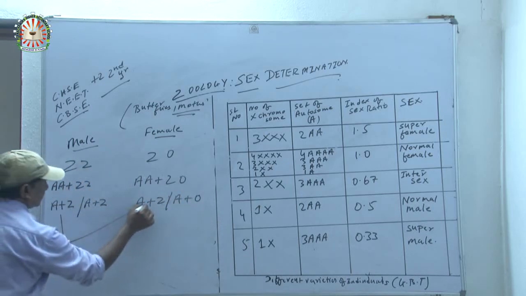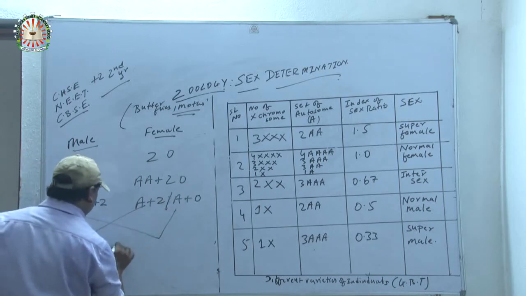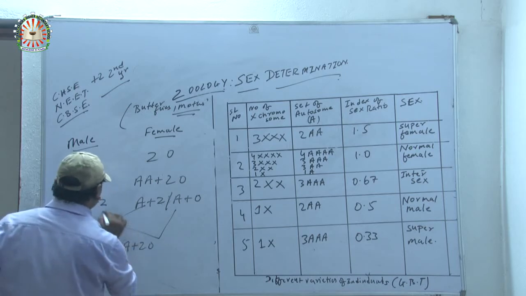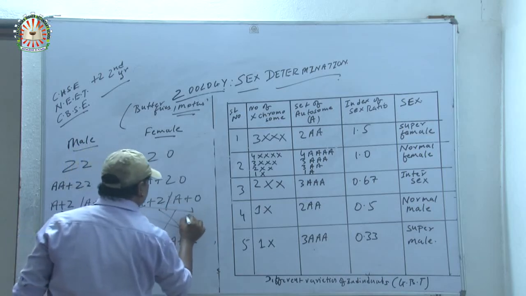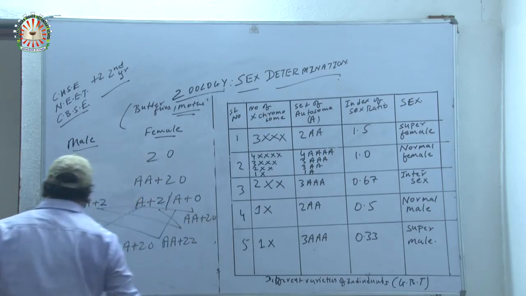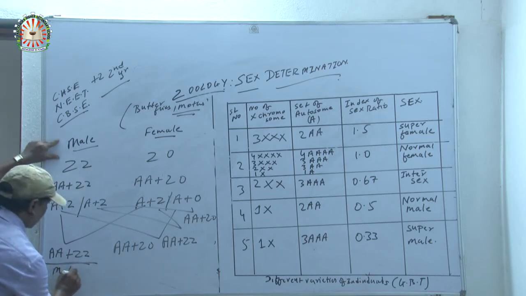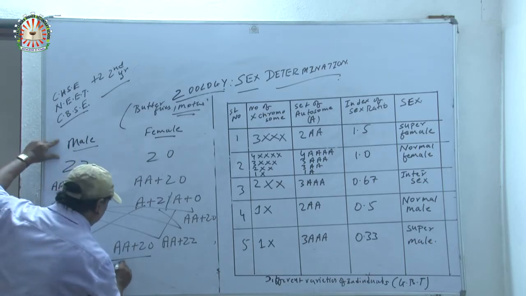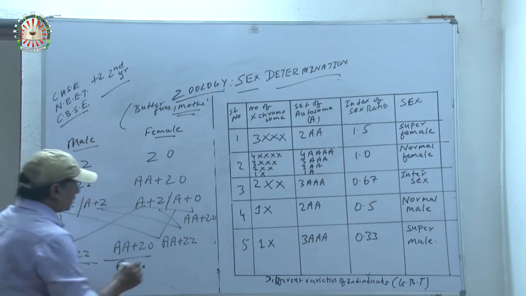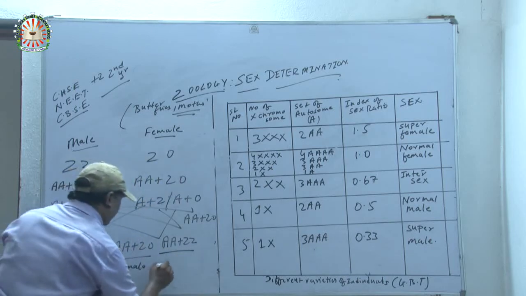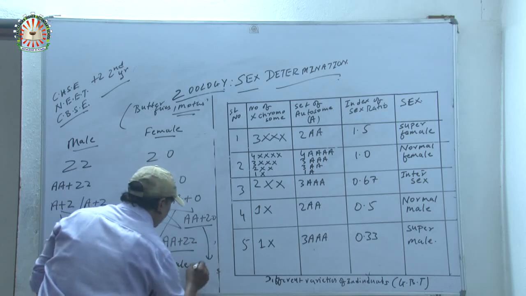Clear? A plus Z, AA plus ZZ, AA plus ZO, AA plus ZZ, again AA plus ZO. Now AA plus ZZ, that is representing male, AA plus ZO, that is representing female. In case of which organisms? Butterflies and moths, female. Now AA plus ZZ, that is male, AA plus ZW, that is female.